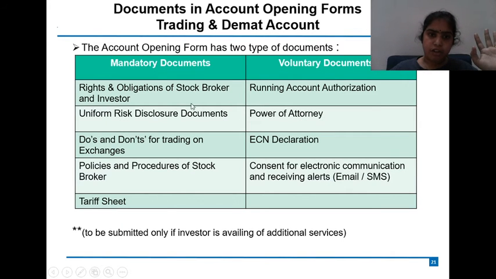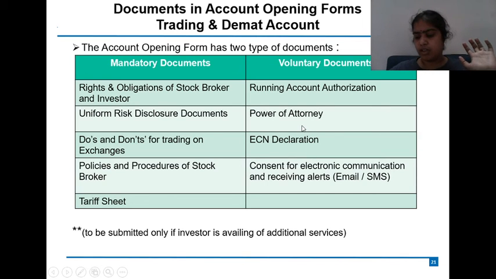These are the mandatory documents in your account opening form, and these are the voluntary documents. The account opening form is to be signed. Now, the mandatory documents are the rights and obligations of the stockbroker, do's and don'ts of trading on the exchanges, policies and procedures of the broker, and the tariff sheet. These are the mandatory documents to be signed.